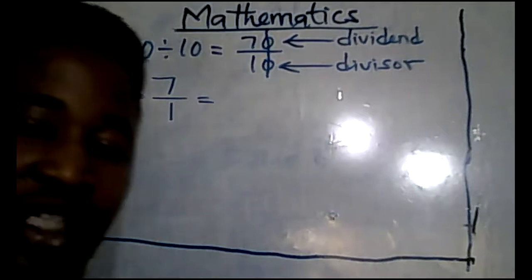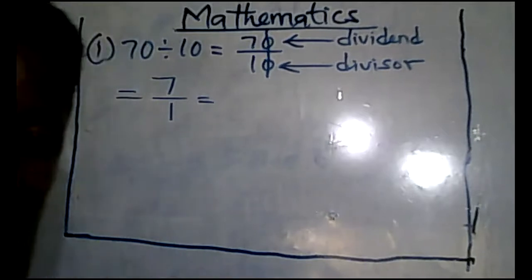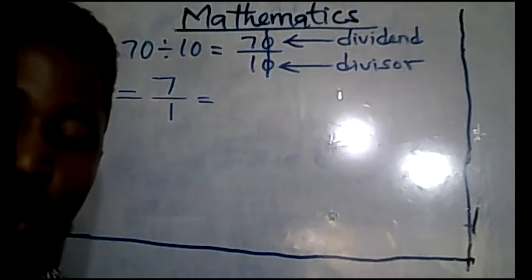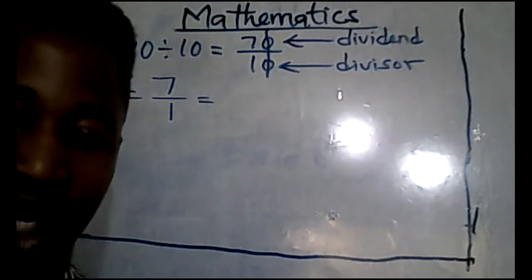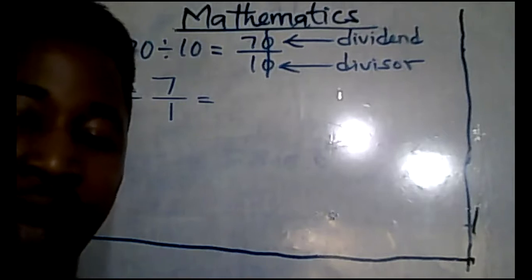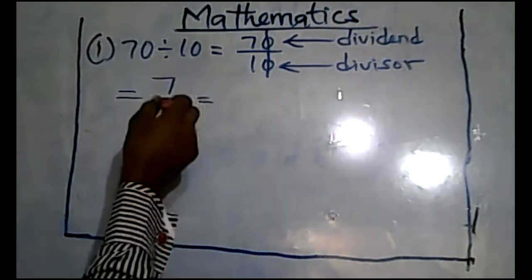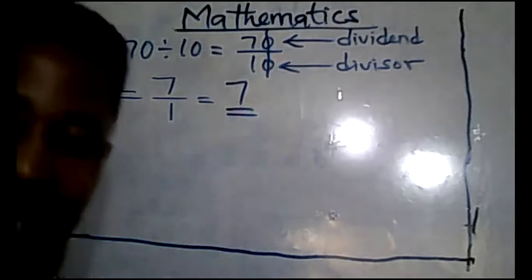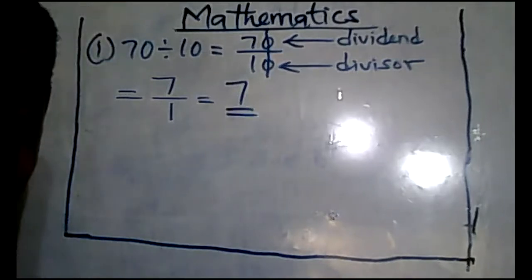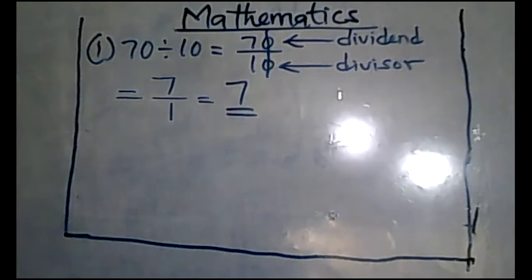Any number divided by 1 is that number. Whatever number is divided by 1 is that number. Therefore, 7 divided by 1 is 7. Is that clear? You see, it's so easy. That's why I told you that division by multiples of 10 is the easiest division ever.